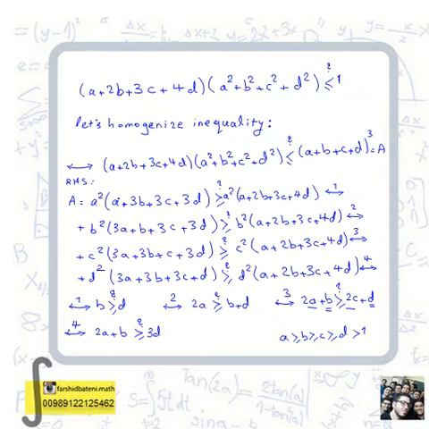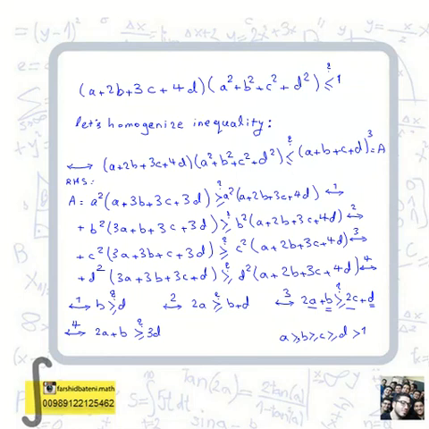Let's see what we have here. If you consider the first inequality, you can cancel a squared, and then in the parentheses you can cancel a, after that cancel 2 times b, and it remains b here. 3 times c cancels, and after that by cancelling 3 times d, on the right hand side we've got d.